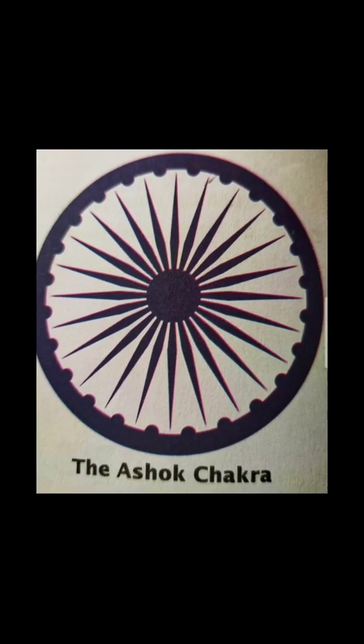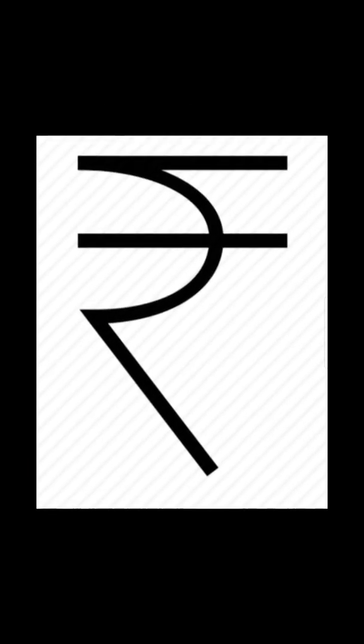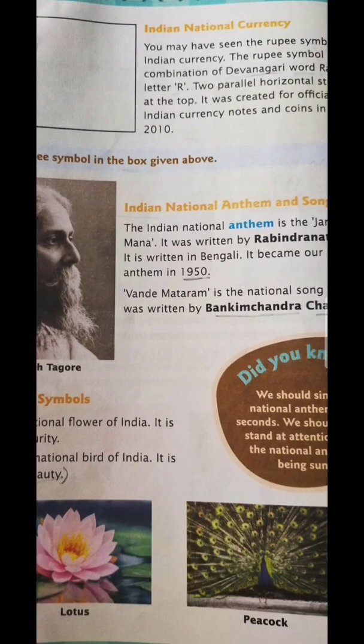Okay, so moving further, here is the picture of the Ashok Chakra. If you want to recount the spokes of the Ashok Chakra, you can count them from here as well. Now this is the symbol representing the rupee. This is the rupee symbol. Now we are going to understand about the Indian national currency. The symbol of the rupee is made on the Indian currency, and the rupee symbol is actually a combination of the Devanagari letter Ra and the Latin letter R.